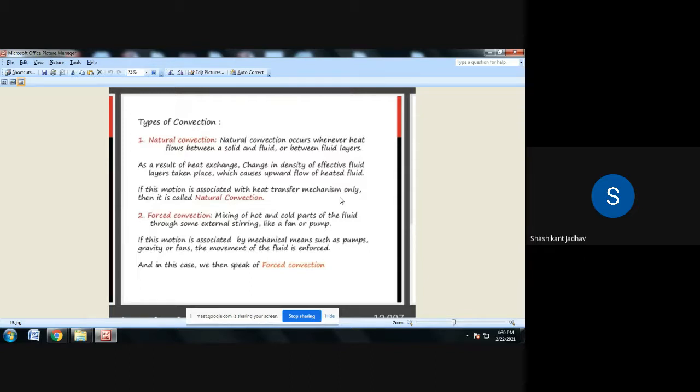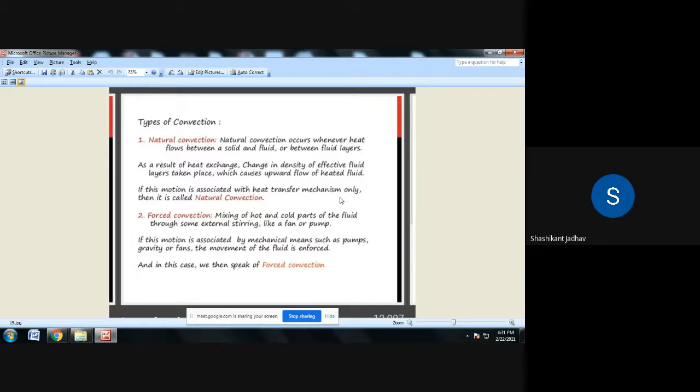Okay, then write down forced convection. Forced convection is the mixing of hot and cold parts of the fluid through some external stirring, like a fan or pump.